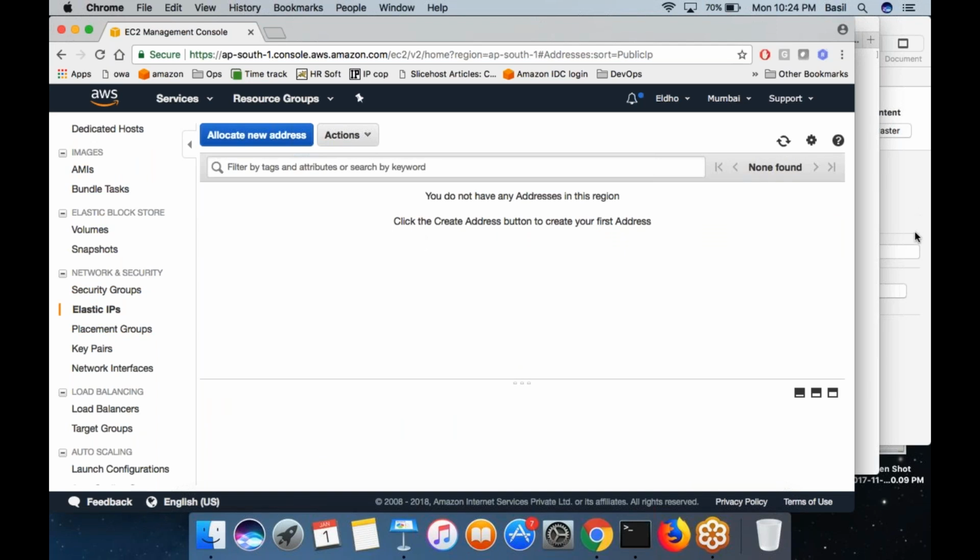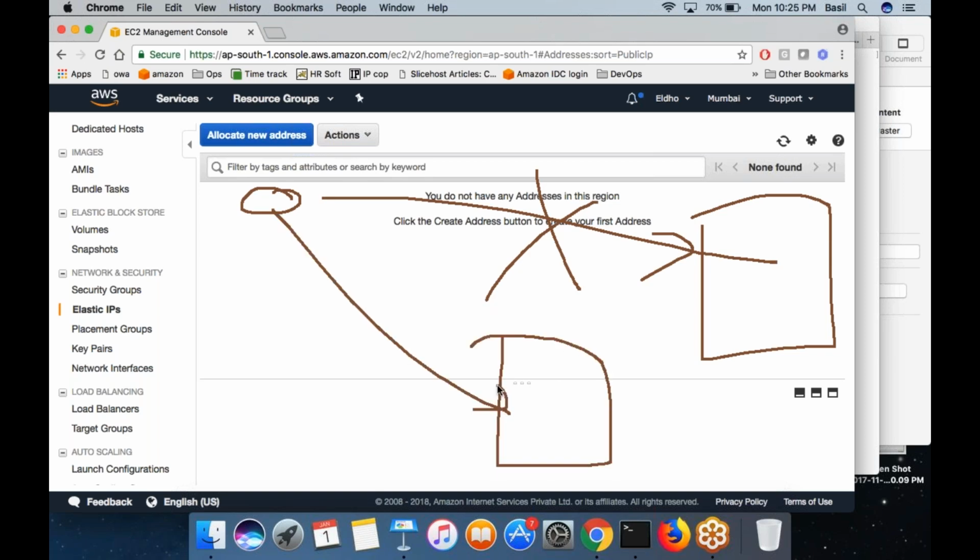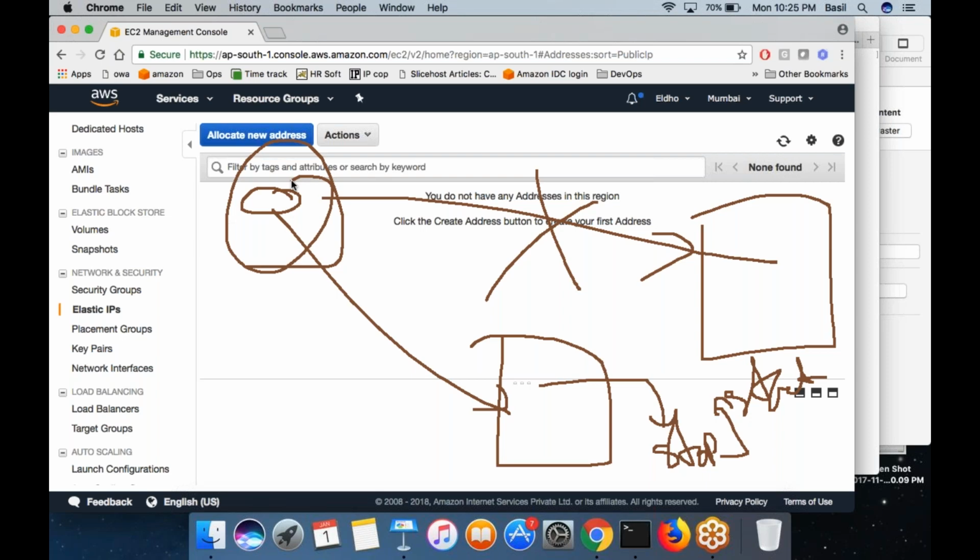Let's say you have an EC2 machine, and you can attach this new IP that you created here to this machine, and at a later point of time you decide that you want this IP address removed from the machine, then the IP address can be attached to a new machine. Then later, let's say you decide to stop this machine and then start this machine later, then still the IP address will not change. So you have complete privilege over this IP, and you can choose where you want the IP address to be attached, and should that attachment be permanent, right?